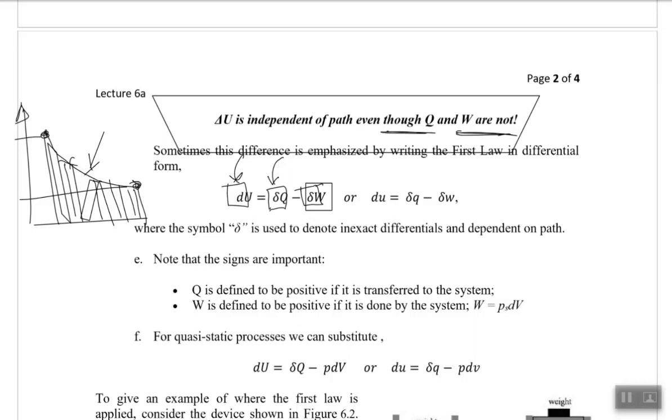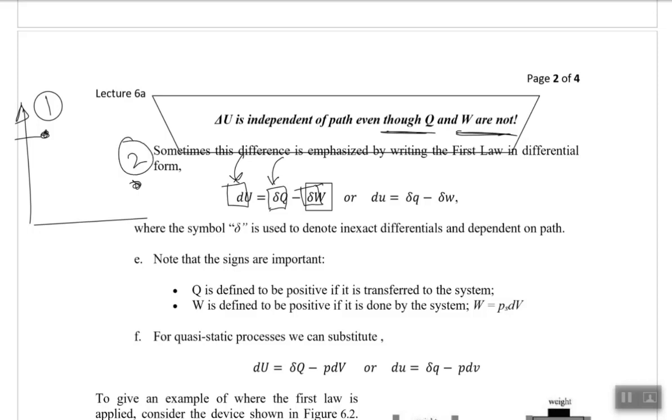While for a state property, you do not need to define the path itself. You only need to define the condition at state 1 and the condition at state 2, and you just find the difference between 1 and 2, and you get the internal energy or the state property change. So that means the state function is the exact differential, while the path function is the inexact differential.